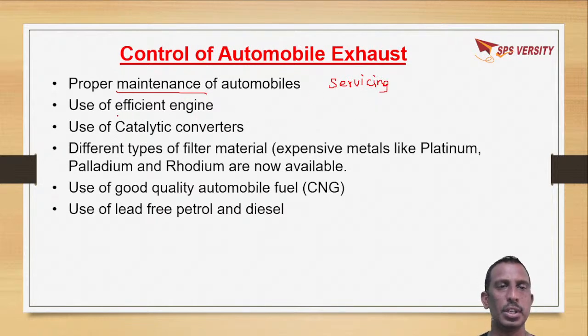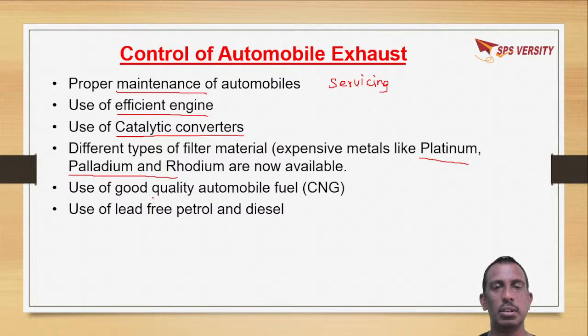Use of efficient engines, and use of catalytic converters which convert harmful gases into normal ones. In catalytic converters, platinum, rhodium and palladium are used. They convert harmful gases, that is unburnt hydrocarbons and carbon monoxide, into carbon dioxide and water.